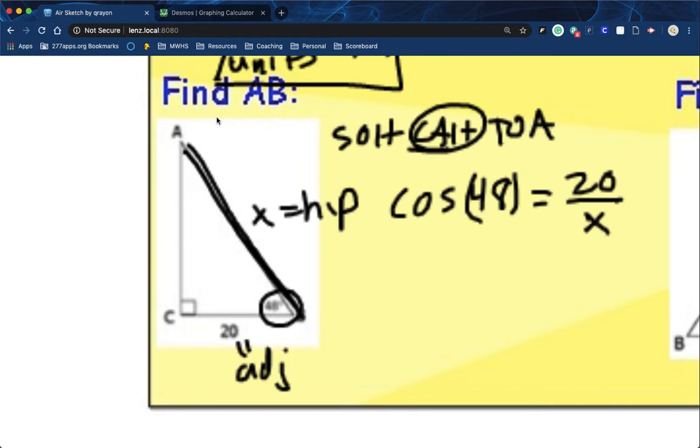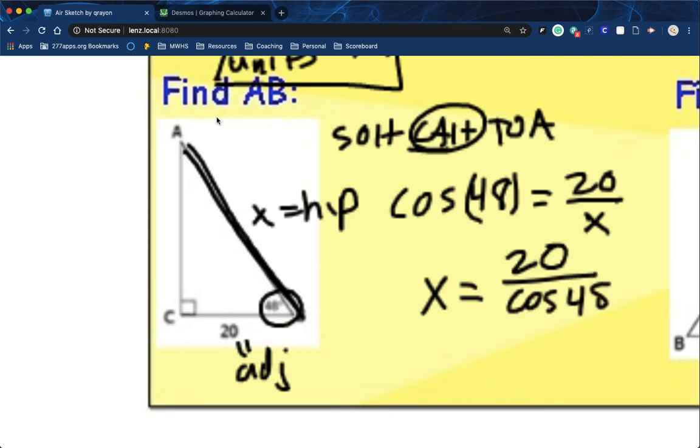I kind of established this in the last video that we did on tangent, 10.5c, that when the x is in the denominator, there's a pattern that happens every time, where you end up getting the adjacent side, in this case 20, being divided by the trig function, so 20 over the cosine of 48.